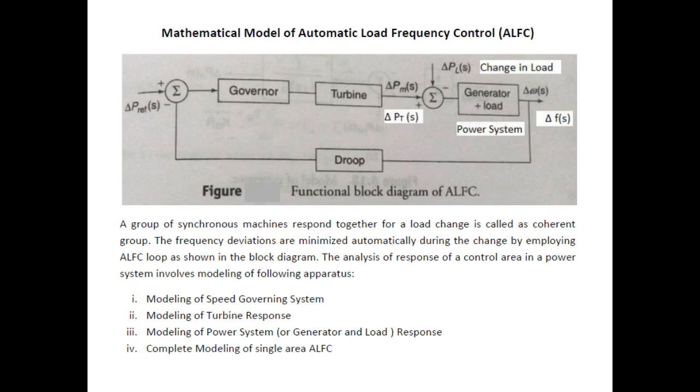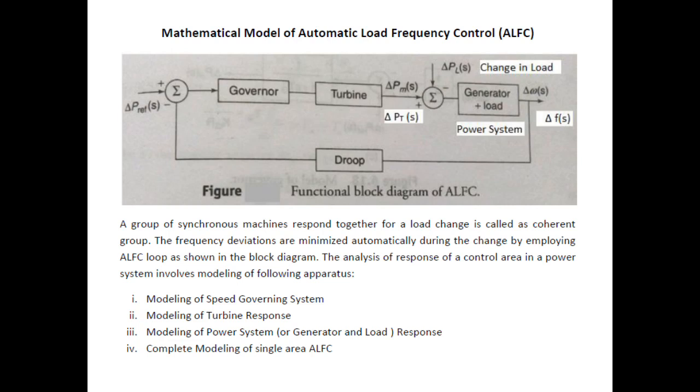Here del f of s, or del omega f of s, is the change in the frequency, and in order to consider the speed droop characteristics of the speed governor, that part is also included in this block diagram. Del P reference of s is the reference speed setting, which has to be changed by sensing the speed, or frequency, from the output.